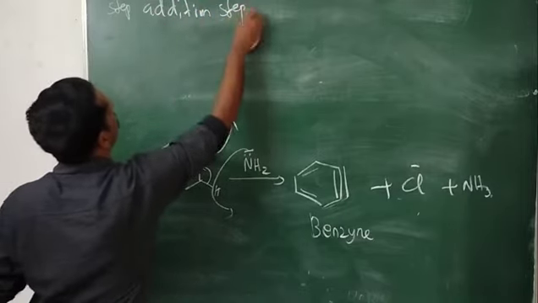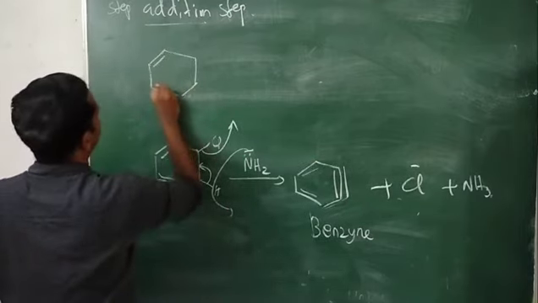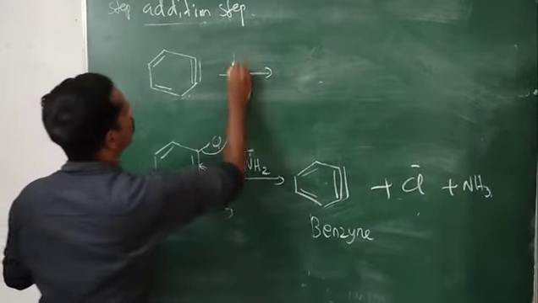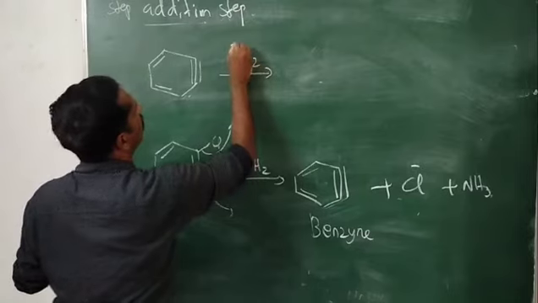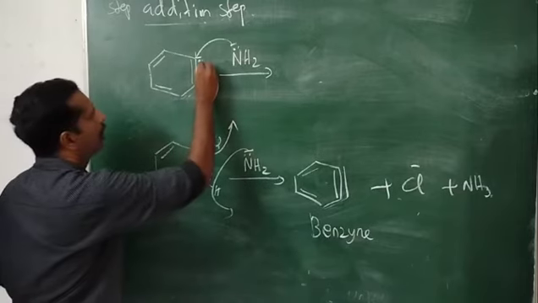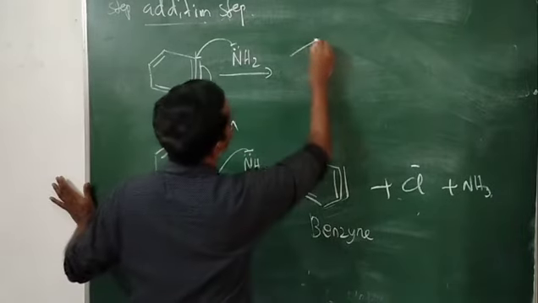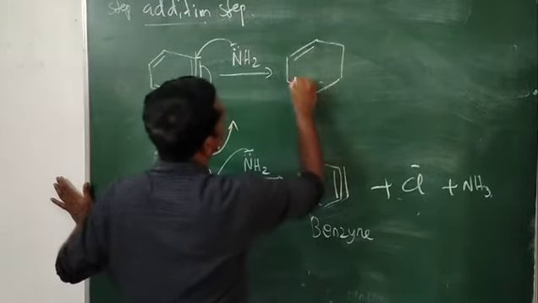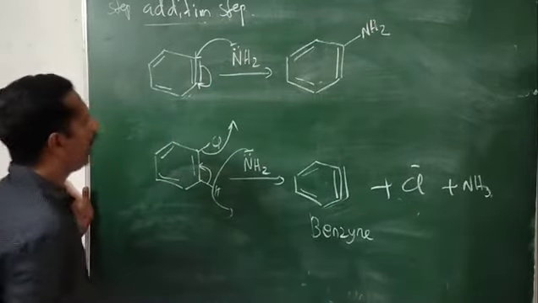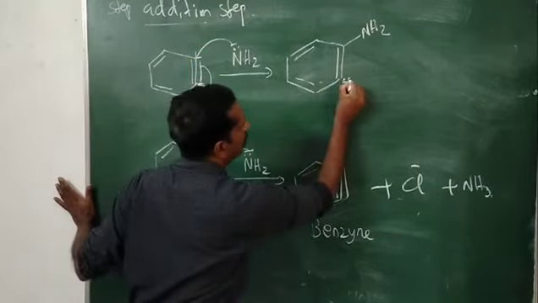Look at here. What do we mean by the addition step? This is our benzyne. Now this benzyne reacts again with our nucleophile NH2 minus. This NH2 minus is attacking this carbon. This bond is shifting to this carbon. So we get a structure like this. Here it is a double bond, and NH2 is attached, and this pair of electrons is moving to this carbon. So this carbon is getting a pair of electrons and a negative charge.